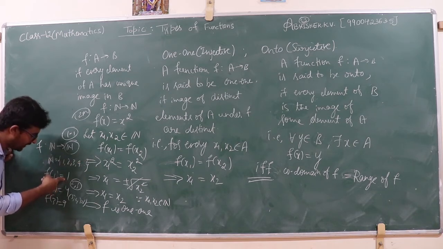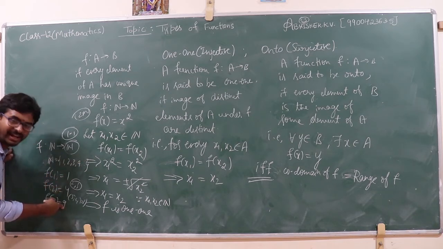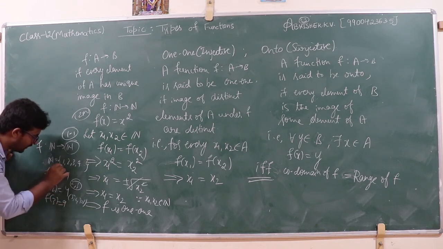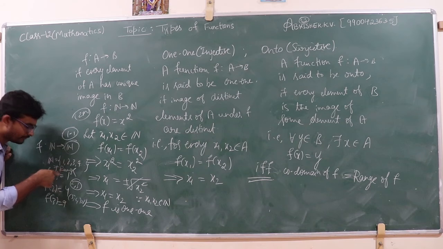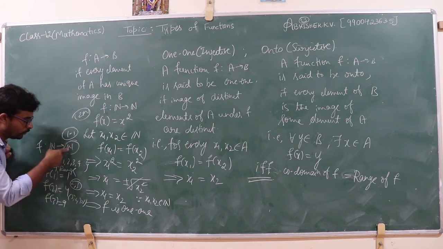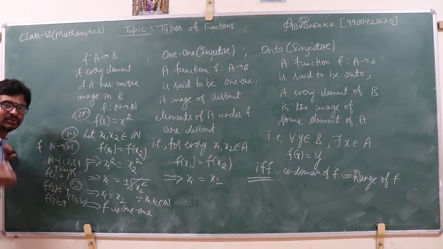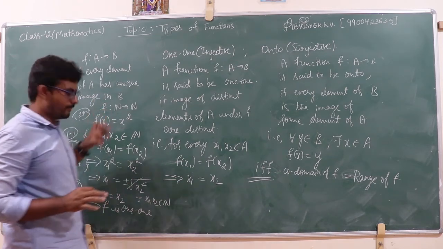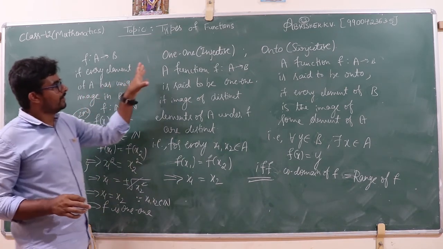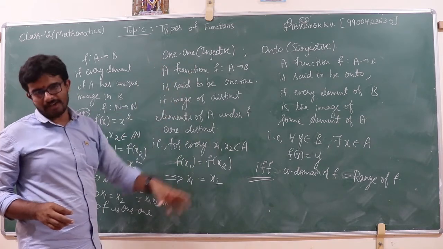What is range? Squares of the natural numbers: 1, 4, 9. Therefore, this is not equal to codomain. Codomain is the set of all natural numbers 1, 2, 3, 4. Therefore, it is not onto. So this is the best example to understand the types 1-1 and onto.